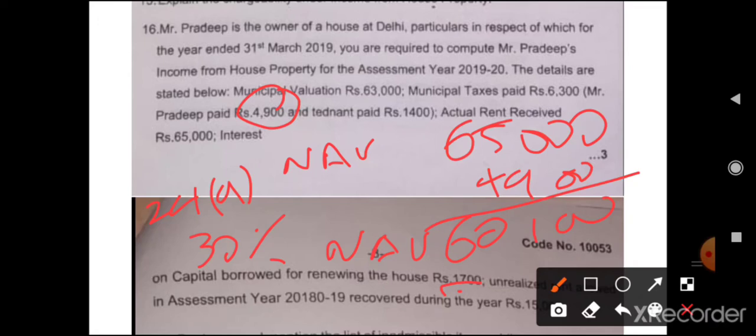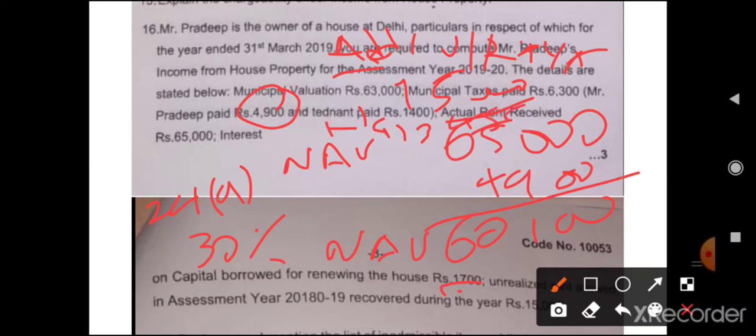After deducting this you will get current year income from house property. After that you need to add unrealized rent of previous assessment year, 15,000 minus standard deduction 30%. 30% means here 4,500.